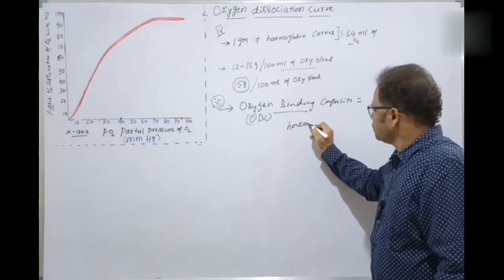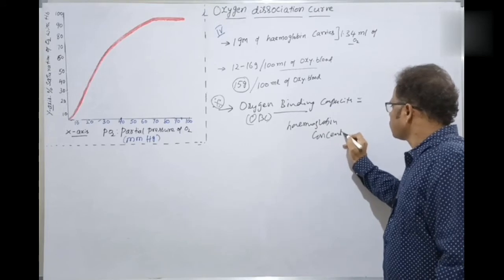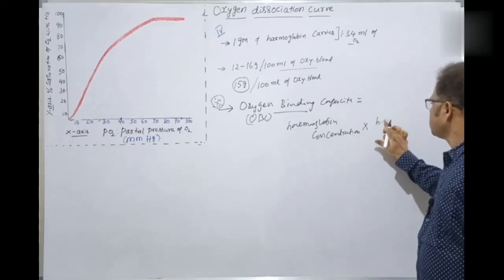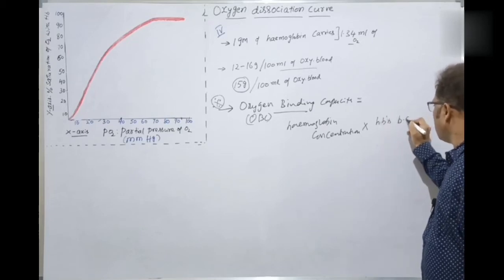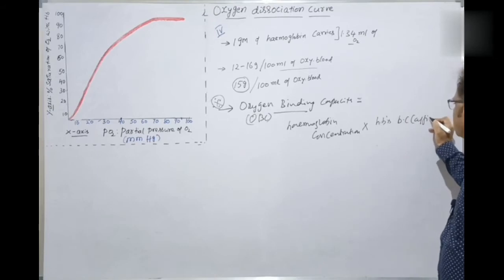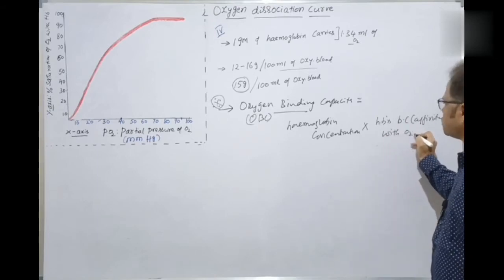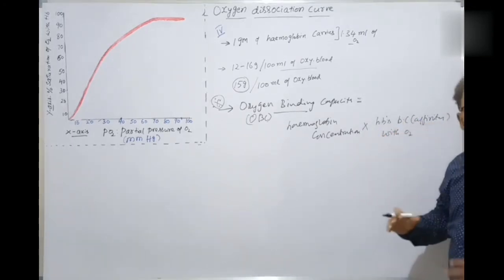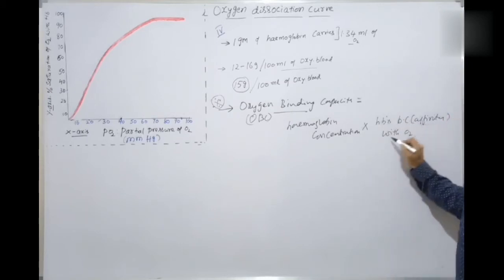hemoglobin concentration into hemoglobin's binding capacity or affinity here. Binding capacity means affinity with oxygen. So what is binding capacity here? Binding capacity is nothing but affinity. That is how much of hemoglobin gets bound with the oxygen. That is called hemoglobin's binding capacity with oxygen.